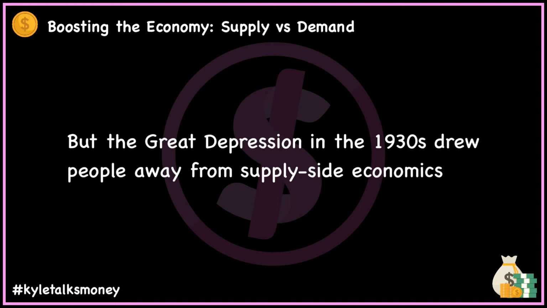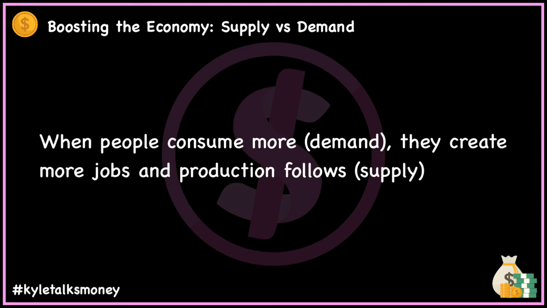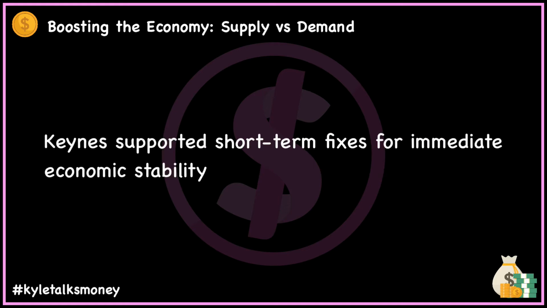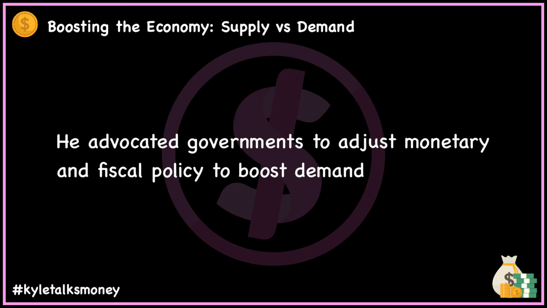By the time the Great Depression hit in the 1930s, many legislatures held the opposite view. The most notable opponent to Say's law during this time was John Maynard Keynes, a British economist. Keynes argued that there are such things as overproduction and lack of demand, and the key is to increase demand rather than supply. Government should promote consumer demand rather than entrepreneurial production. When people consume more, they create more jobs and production. Arguing that in the long run we are all dead, Keynes pushed for short-term fixes for immediate economic stability. He encouraged governments to adjust monetary policies and fiscal policies to boost demand. Part of these adjustments include increasing taxes on the rich and reducing taxes on the poor.